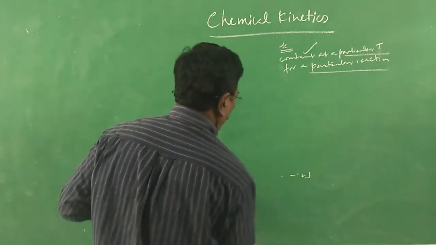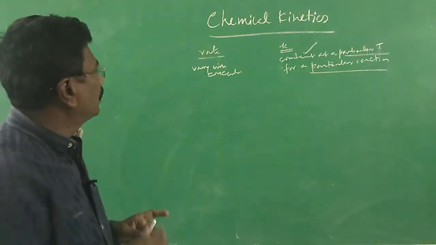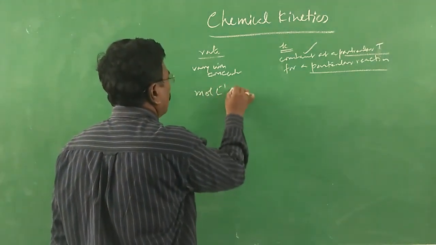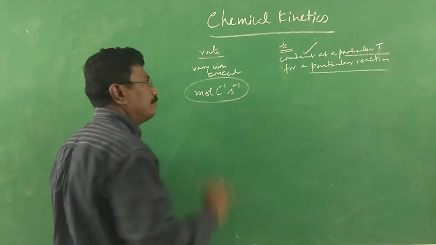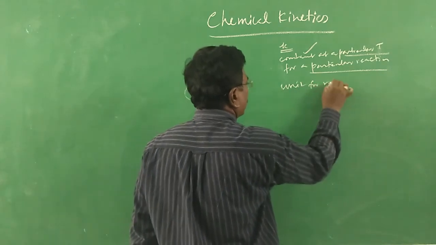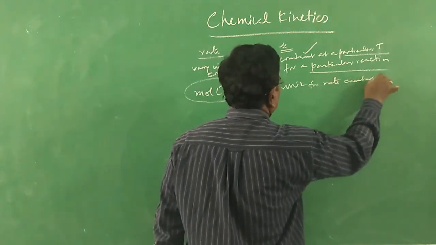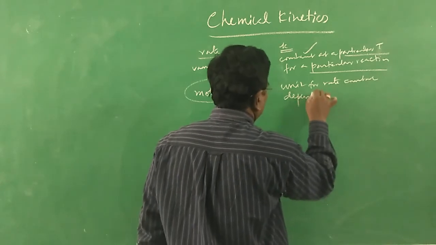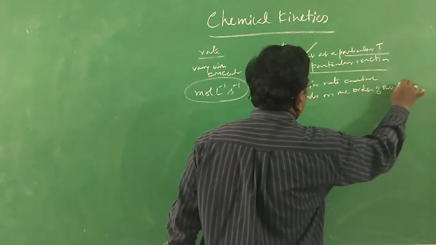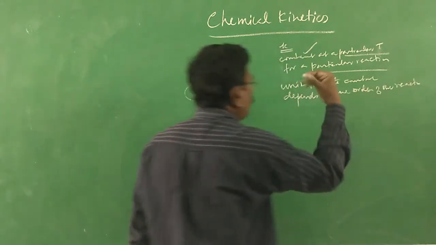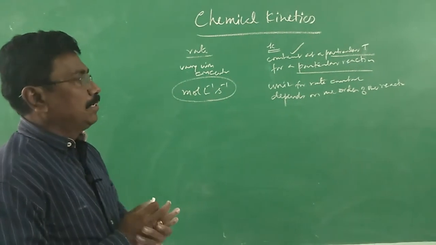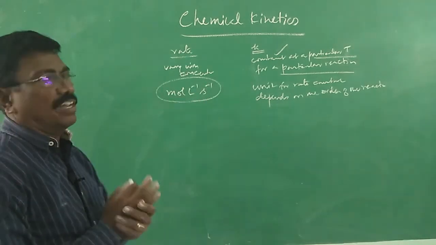And then, one more point that you should understand is the unit for rate is mole per liter per second. Always this is the unit. The unit for rate constant depends on the order of the reaction. When the order of the reaction gets varied, the unit for rate constant will also vary. For a particular reaction, the unit will be constant. But for different reactions, it depends on order.